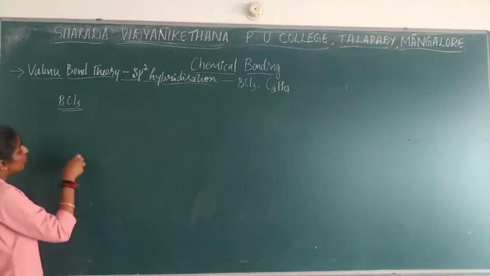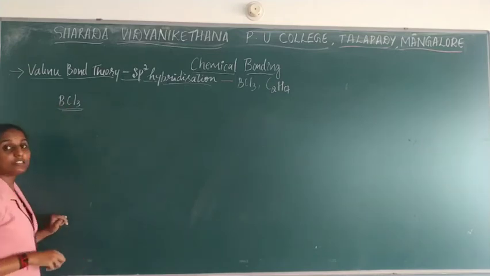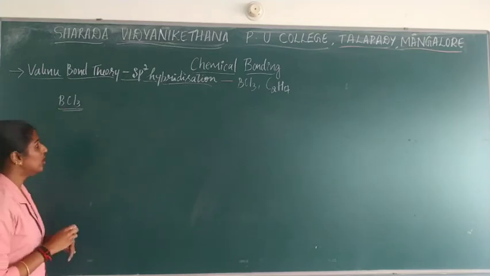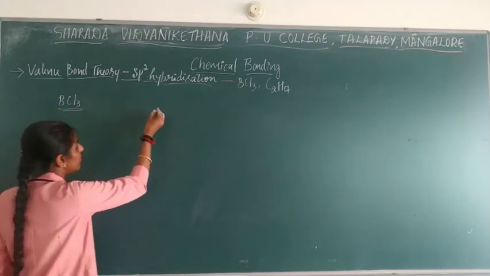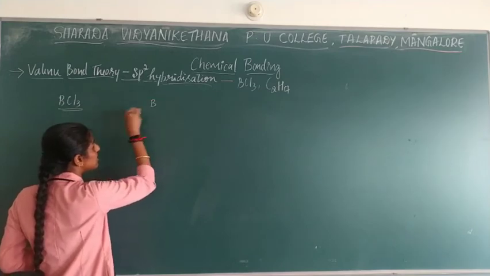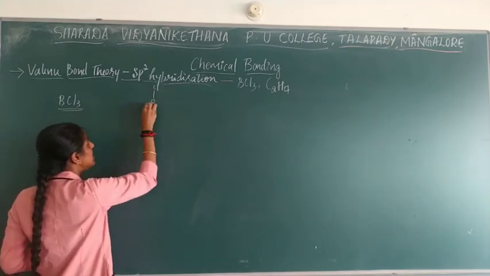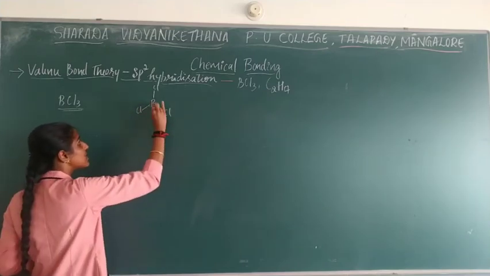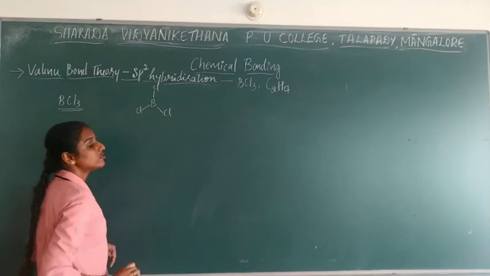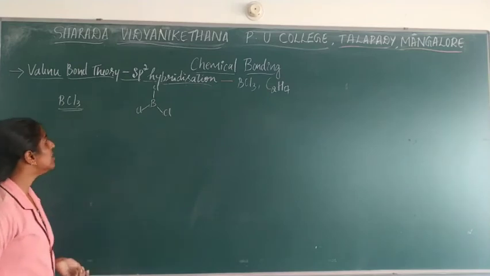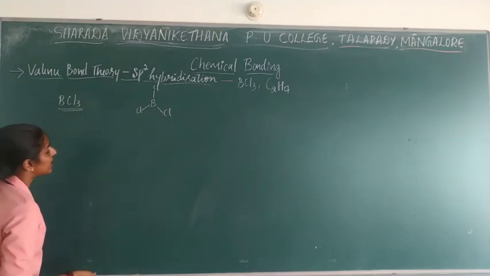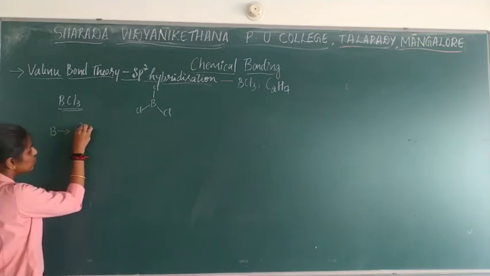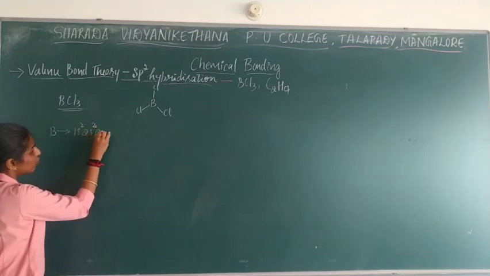Okay, so first we need to consider the central atom. Which is the central atom over here? That is nothing but boron. If you want, you can write the structure also. BCl3 is B in the middle as the central atom, with Cl, Cl and Cl. In this way the structure will come, which has an angle of 120 degree, and you are going to get a triangular planar shape, right? Now if you check, the central atom is boron. You can write the electronic configuration as 1s2, 2s2, 2p1.